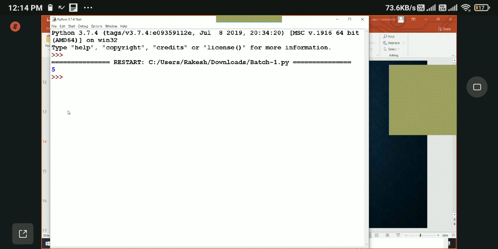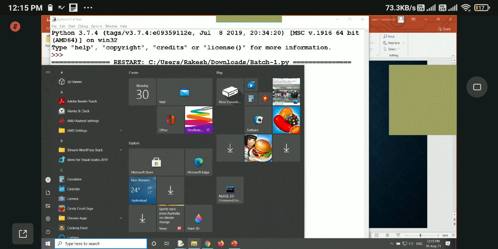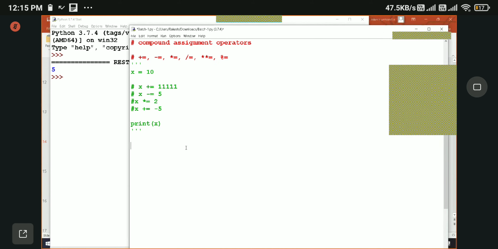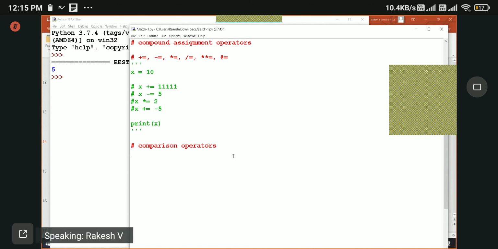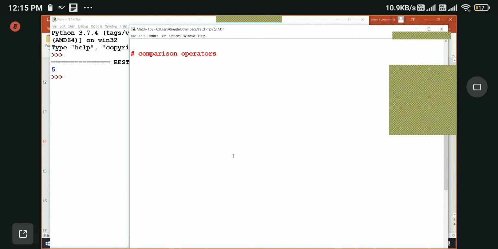These are very easy, right? We use them to compare values, and based on that we'll do the operations.